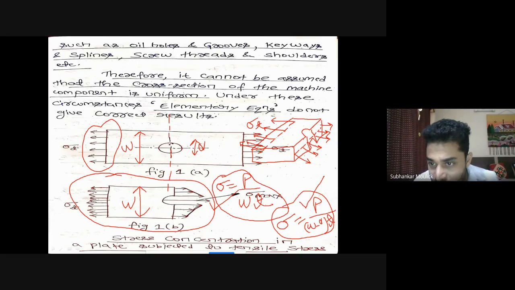That means if I talk about this middle point, this will be the maximum stress. And at all other points inside that circular cross section, stress will be a little bit less. So ultimately this will be the pattern of the stress. See, this is the pattern of the stress. Is it clear?